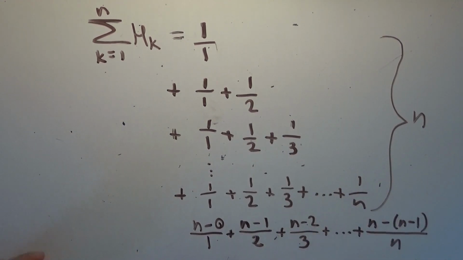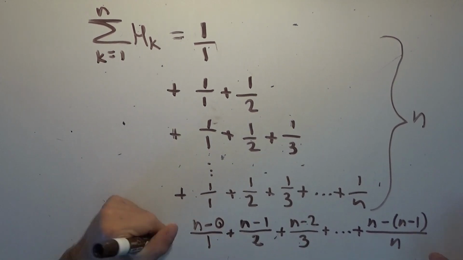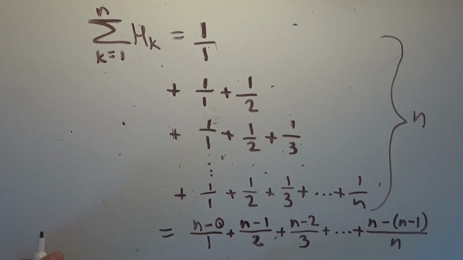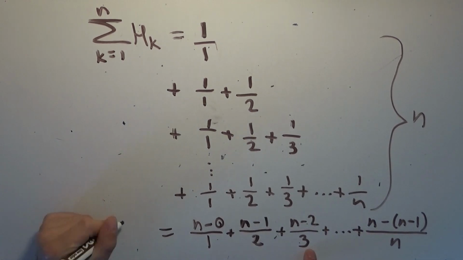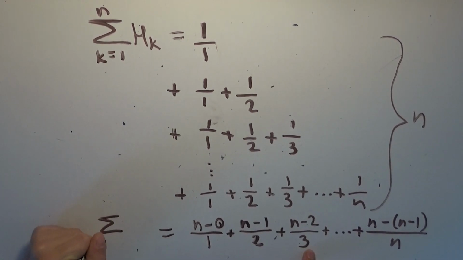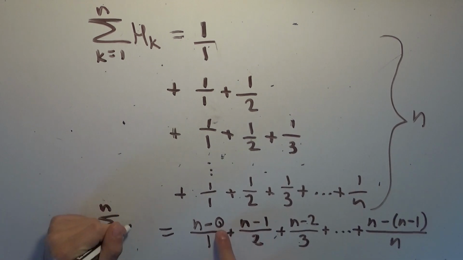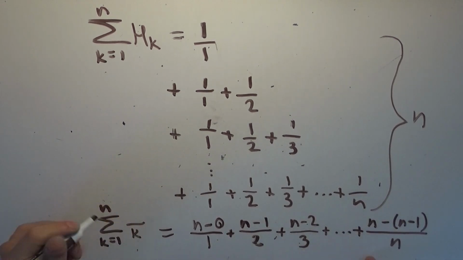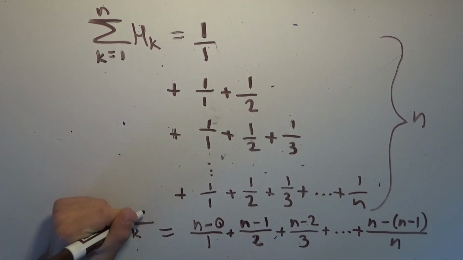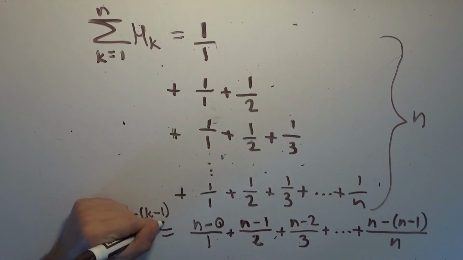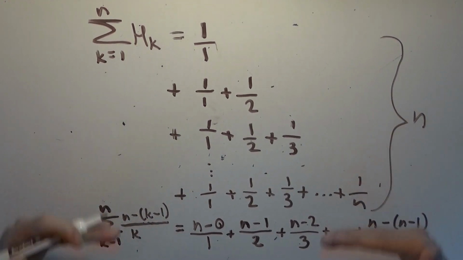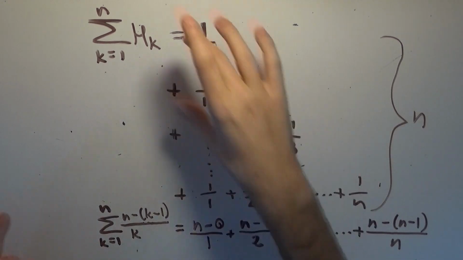And so we can write a sum based on this, right? If this is the series that we're talking about, we can run these numbers as an index. We can write them as the sum from k equals 1 to n. Well, the denominator is going to be k, whatever k is, because we're going from 1 to n. And the numerator is just going to be n minus (k minus 1), where k minus 1 is in parentheses, so we get n minus k plus 1. I hope that's clear, that that's what we've been able to get by simply adding up columns of terms instead of the rows of terms.